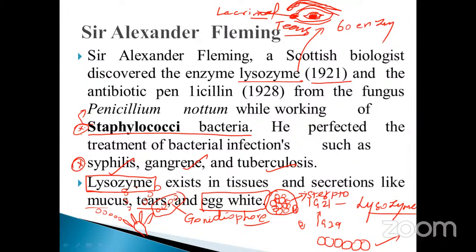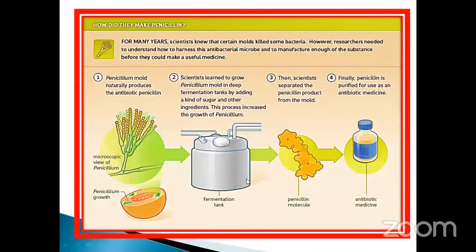Here, what they are telling is that lysozyme is present in various mucus, tears, and also egg white. Mucus means the organs such as small intestine, urinary tract, nasal secretion, nose. Tears, lacrimal glands, also contain lysozyme. Egg white is also containing lysozyme. So these are important, my dear students. These were all discovered by Alexander Fleming.